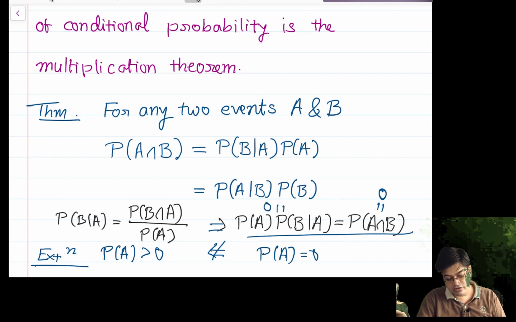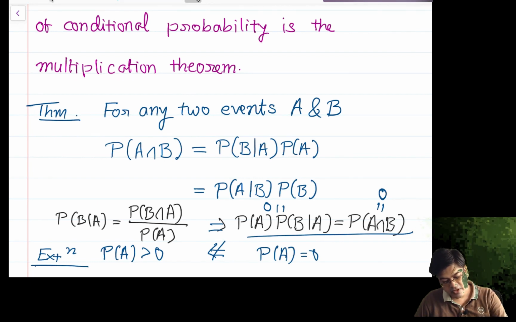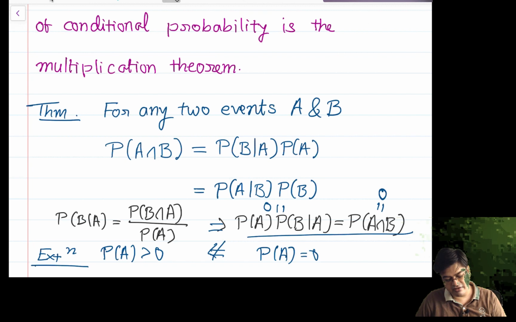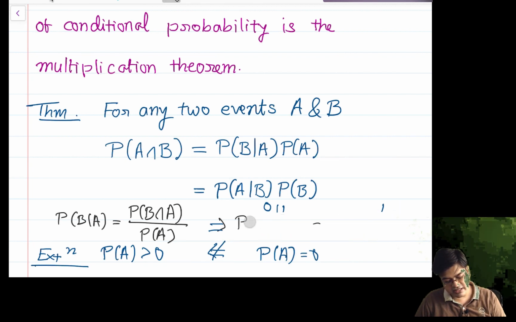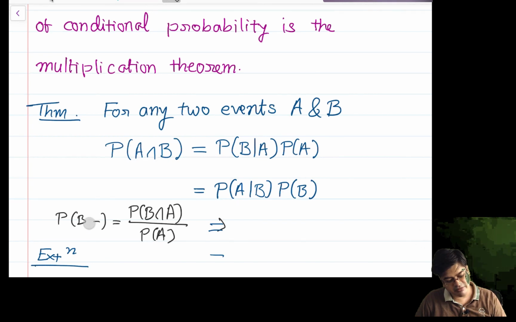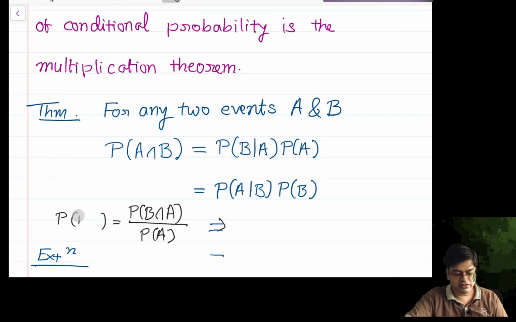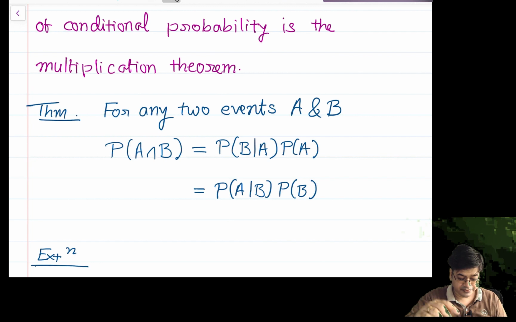So we can actually write this even if it is equal to 0, but we cannot write the conditional probability when this particular event has a probability which is equal to 0. That is a minor twist, but it doesn't matter. We will not encounter probabilities that are 0, or we may not be interested in computing the probabilities that are 0. So let us not worry about that.